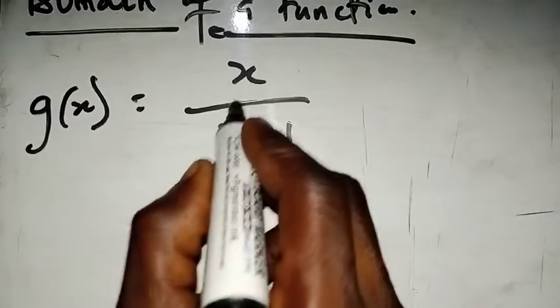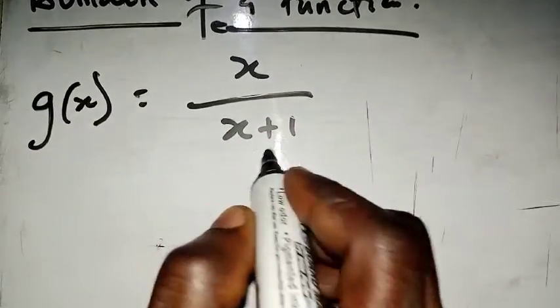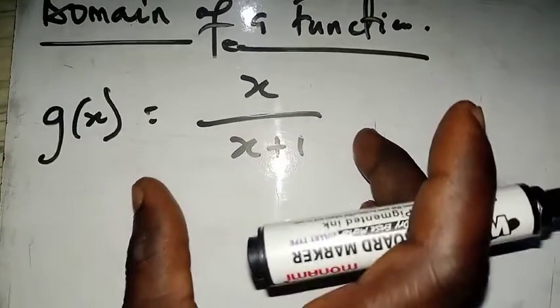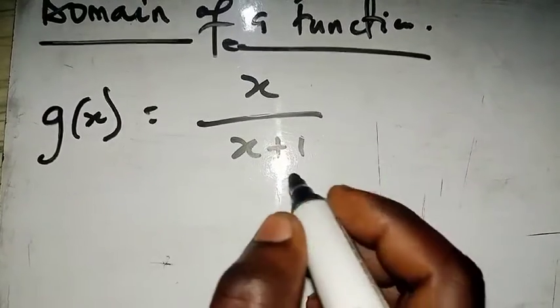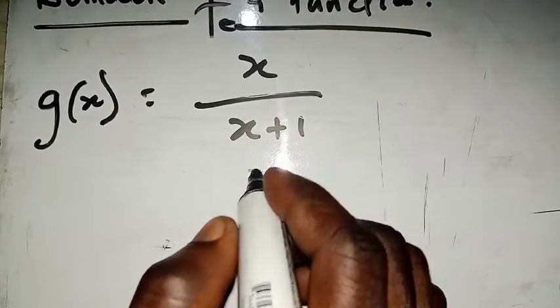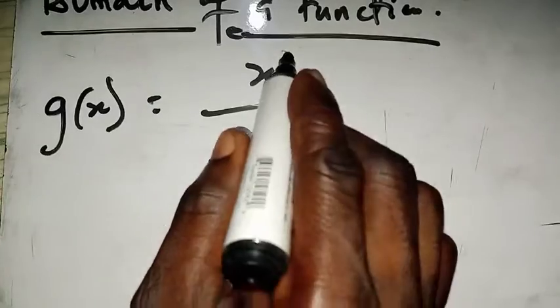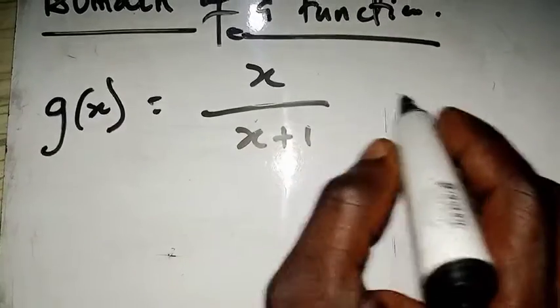Okay, now at this point, since we want to find a domain, and now that we've got a clear understanding of what a domain is, the point here is: how do you find the domain of this function? So we want to find the values of this x here. Whatever you replace the x by, you must get a result out.